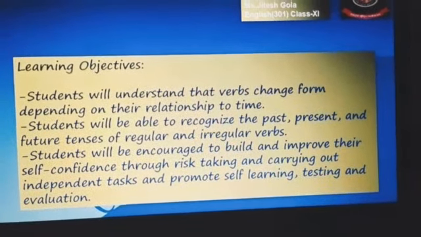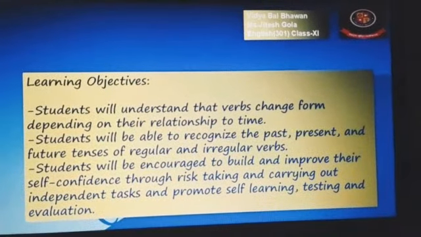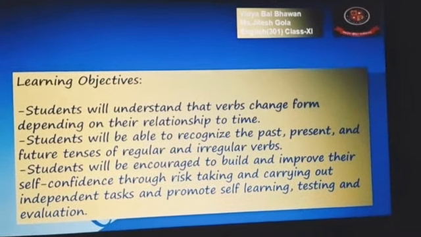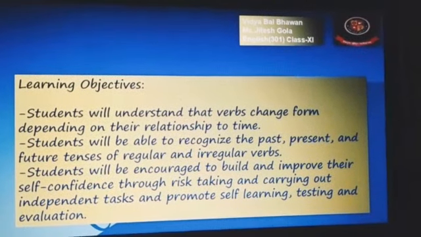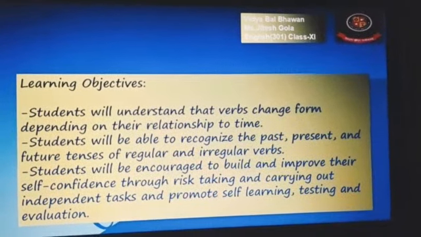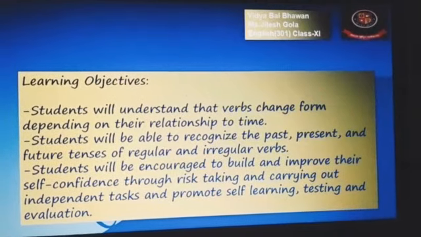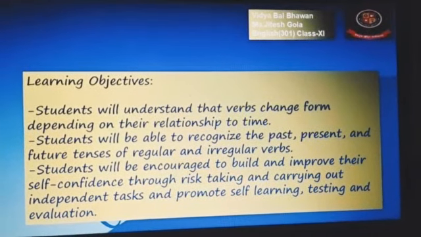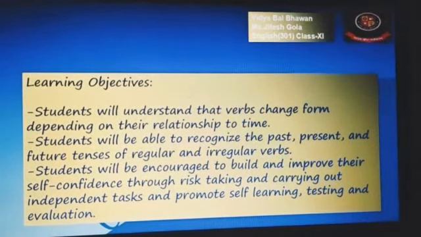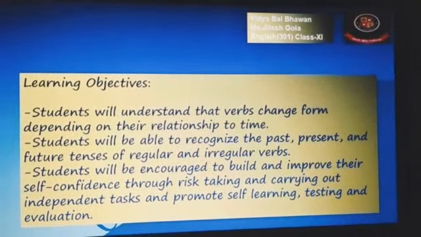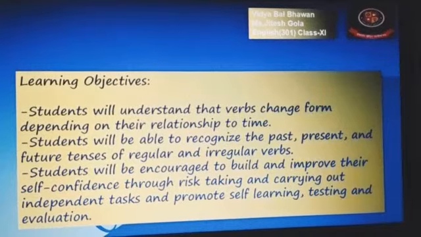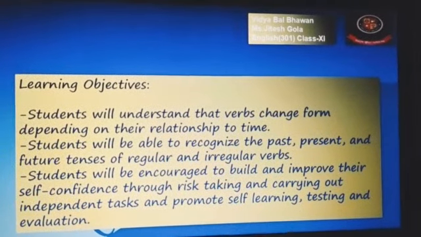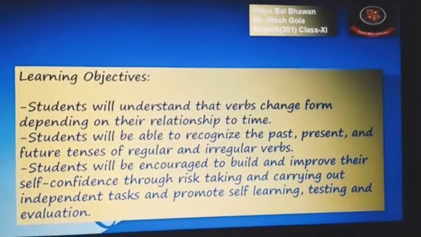That was the learning objective that we discussed in the beginning of the session, and after this session I hope you are very well aware to recognize the past, present and future tenses. Now you would be able to build and improve your self-confidence by promoting self-learning and evaluation, and for this you have to do lots of practice.